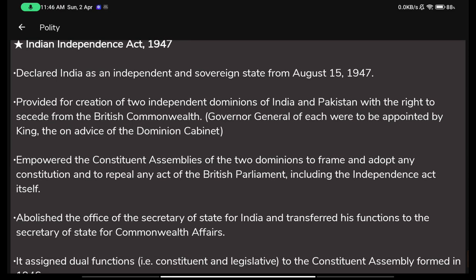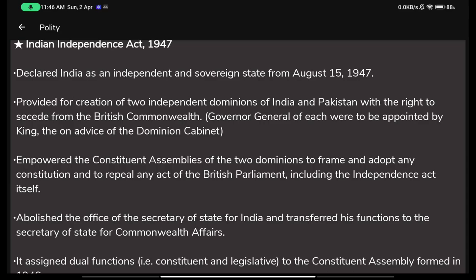Declared India as an independent and sovereign state from August 15, 1947. I don't think I need to tell you to remember this date. Provided for creation of two independent dominions of India and Pakistan with the right to secede from the British Commonwealth. So the British Commonwealth was a kind of federation. It was kind of a group like NATO is today. NATO is a group, North Atlantic Treaty Organization, or the Warsaw Pact is a group, or BRICS is a group, ASEAN is a group.